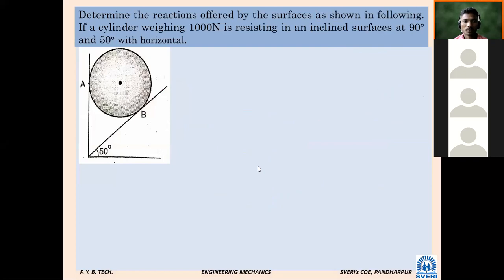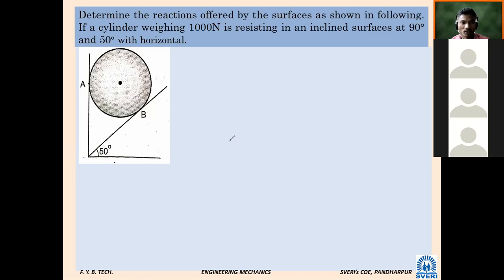Now you solve. One problem we already solved. Same problem you can solve, and you tell me RA and RB. Can anybody read this? Determine the reactions offered by the surfaces as shown in the following figure. A cylinder weighing 1000 Newton is resting on inclined surfaces at 90 degrees and 45 degrees with the horizontal.